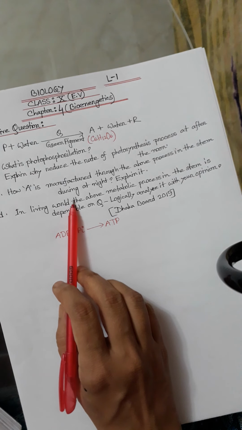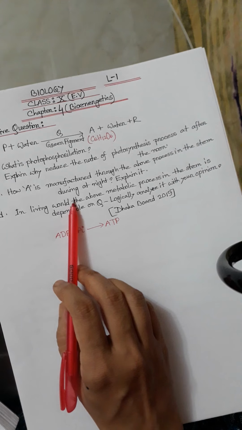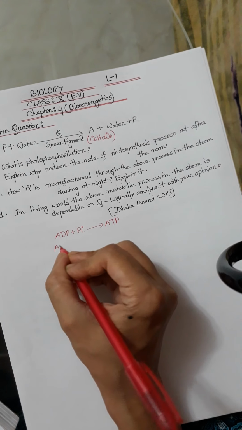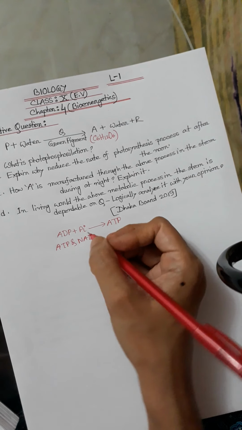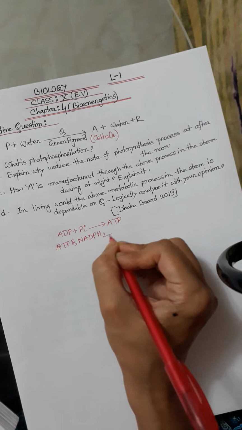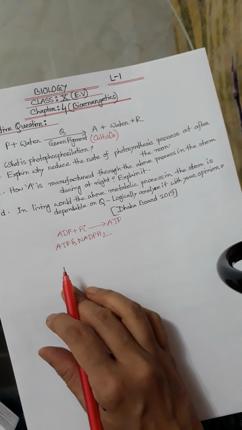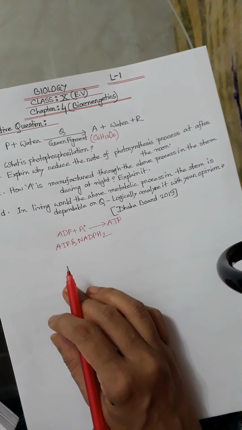In this phase, carbohydrates are produced by the reduction of CO2 with the help of ATP and NADPH2 that were produced in the light phase. Atmospheric CO2 enters the cell through the stomata of the leaves. Here is the figure.